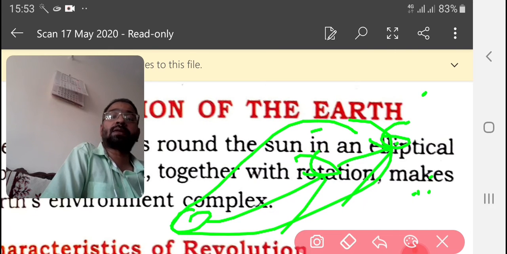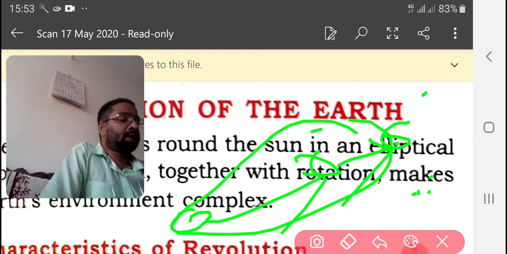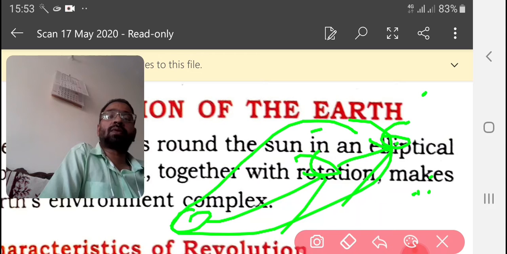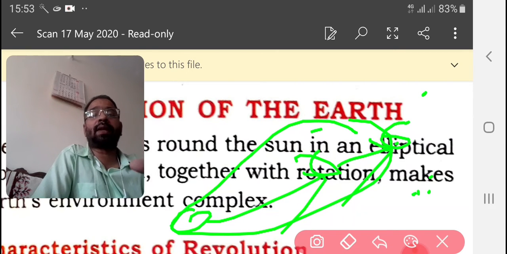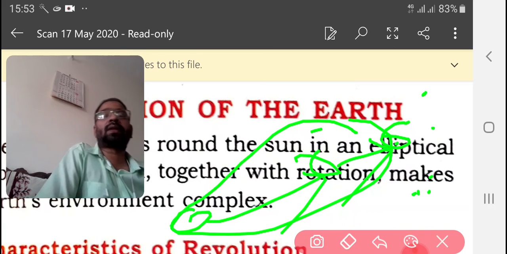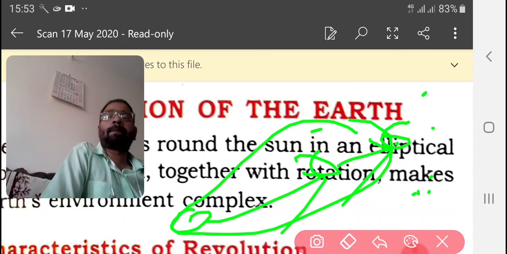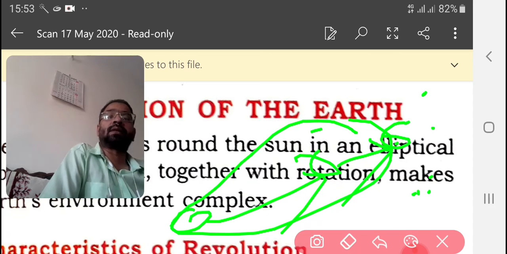That is why in some years we get a leap year, and at that time there are 29 days in February. Only in a leap year do we count 366 days in a year.